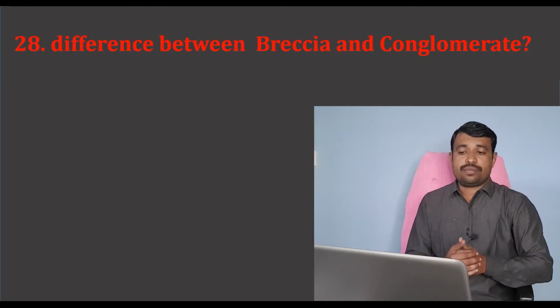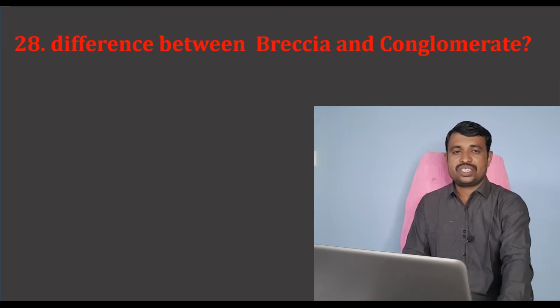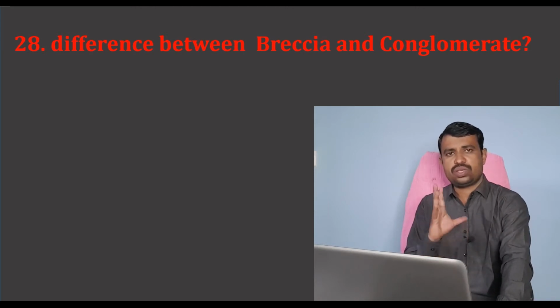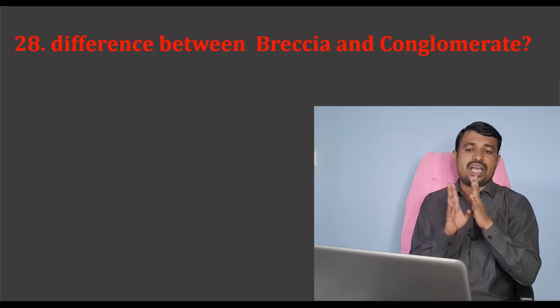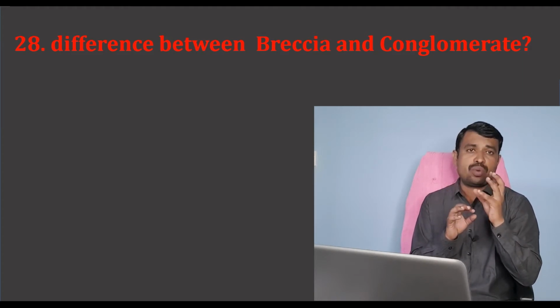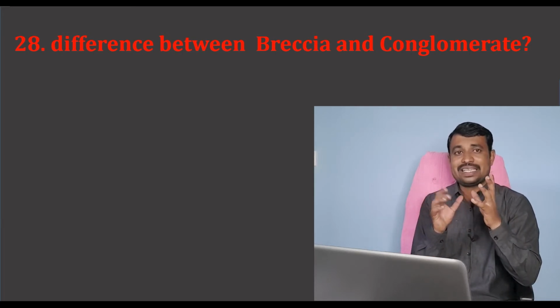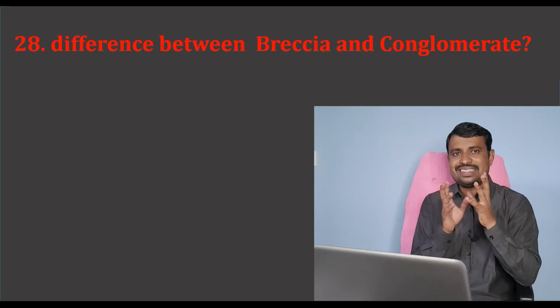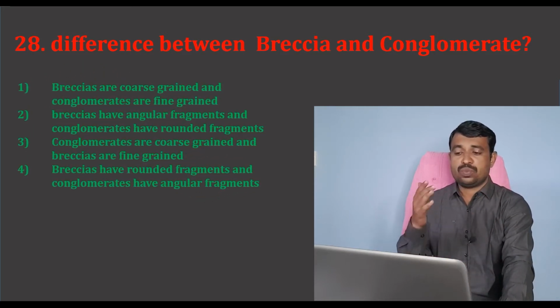So the next question: the difference between breccia and conglomerate. When we see breccia and conglomerate, these are two rocks that are sedimentary rocks. Breccia has angular grains, whereas conglomerate has very smooth grains, and the grains are coarse, and these grains are lithified by some sedimentary material, the cementing material.